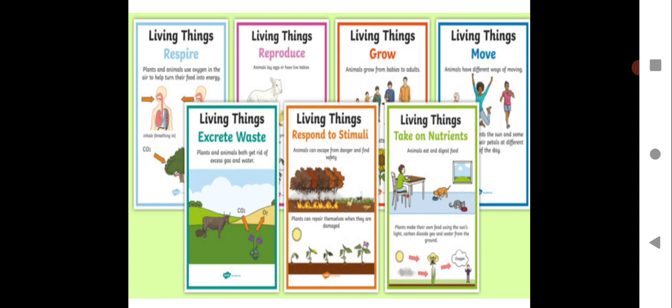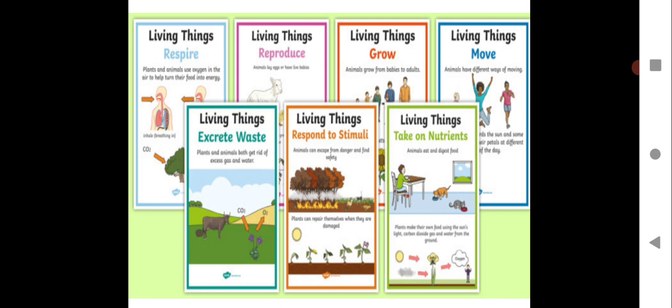Living things move, except plants. They will not do locomotion from one place to another, but all living things have the characteristic of movement. Living things excrete waste. That means whatever living organisms eat, not all of the food gets absorbed as glucose.